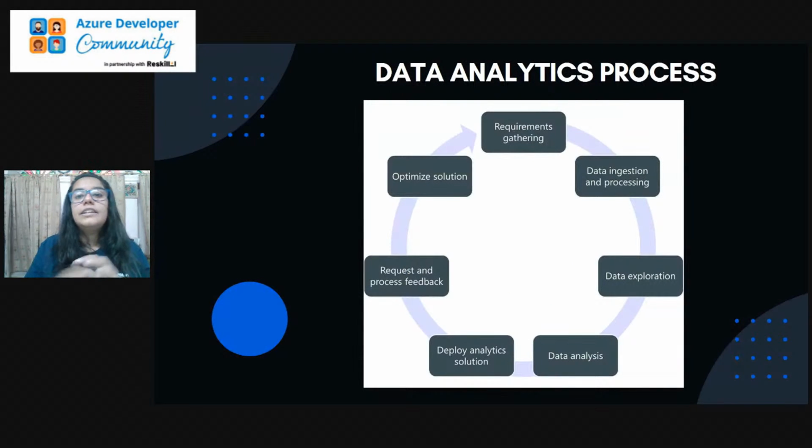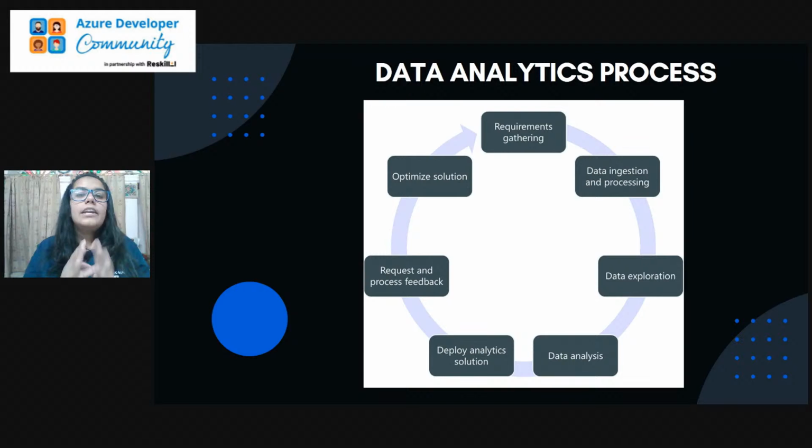Next we have the data analytics process. What is the whole process of data analytics, and how does it take place? Let me explain. There are several phases of data analytics, so that we can process our data and get valuable information out of it, which we can convert into an asset for our organization. Starting with the first step, that is requirements gathering.